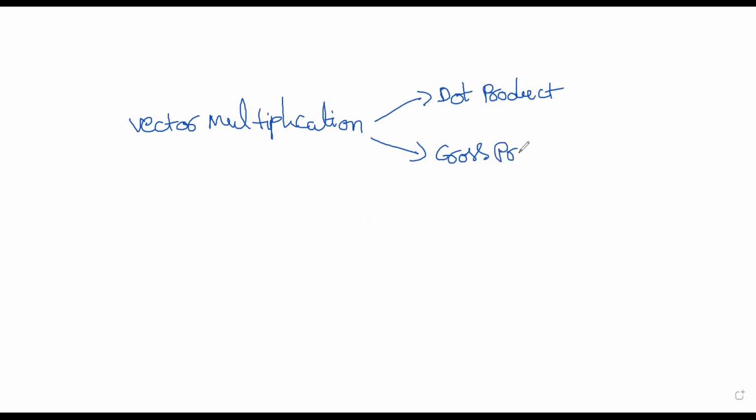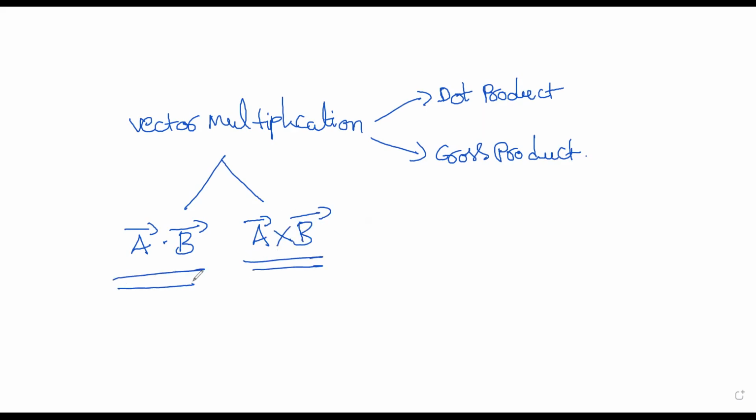A vector can be multiplied with another vector in two ways, which are called dot product, A bar dot B bar, and cross product, that is A bar cross B bar. These two are different. These are explained in subsequent videos. I will explain the dot product, which is very easy, and conclude this video.